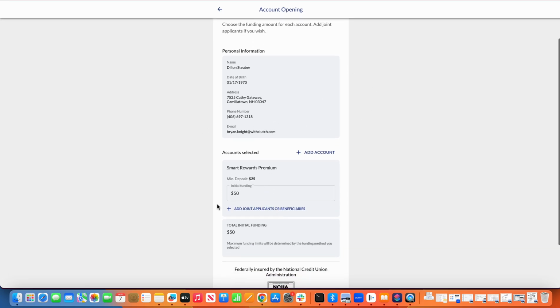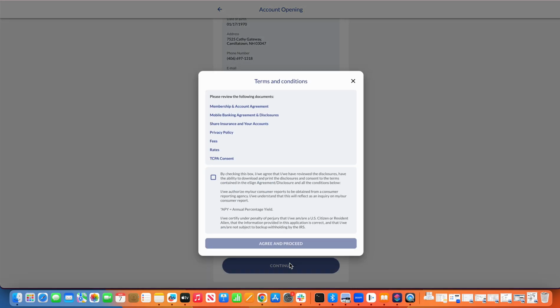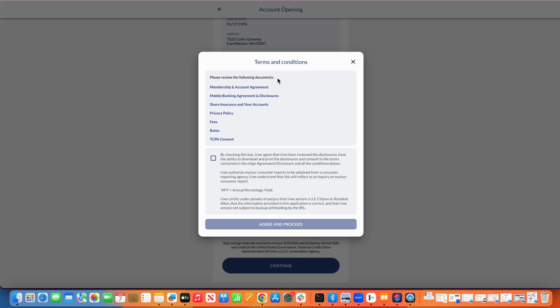They'll have the ability to verify their funding amount. They can also add joints or beneficiaries here if they want. They can even add another account should they have forgotten. And then as they continue, they'll electronically accept their disclosures.